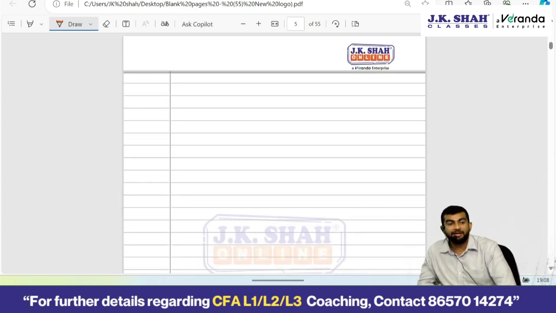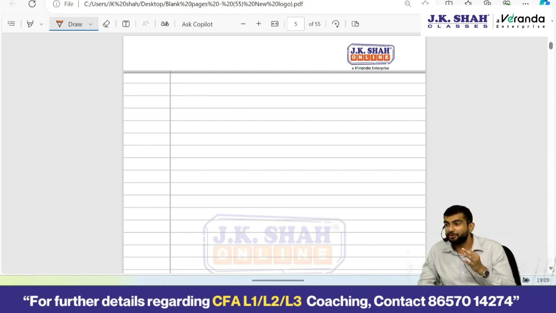talking about liquidity ratios, current ratio we already discussed. Now quick ratio, in the numerator only consider those items which can be quickly converted to cash: cash plus marketable securities plus receivables. I don't include inventory. What is the guarantee inventory will be sold quickly? Okay, and the denominator is the same, current liabilities. Quick ratio is also called the acid test ratio. Okay, just some jargon, if they ask you in the question you should know.